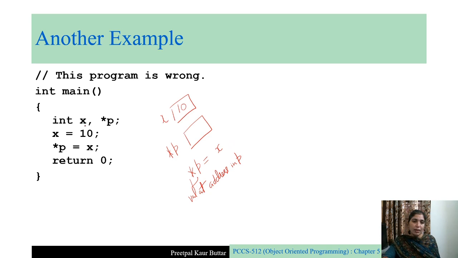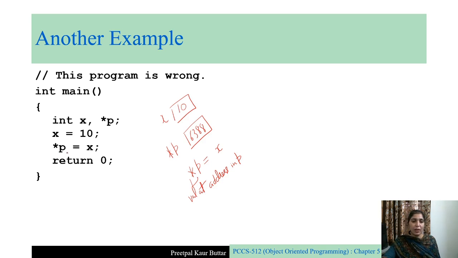So, in the first line, we created these two variables, x and p, where x is a normal variable, p is a pointer variable, right? Initially, x as well as p, they will contain garbage values, right? So here it will contain some garbage value, okay? In the next line, we are initializing x to 10. So the garbage value of x will be replaced by value 10, okay?